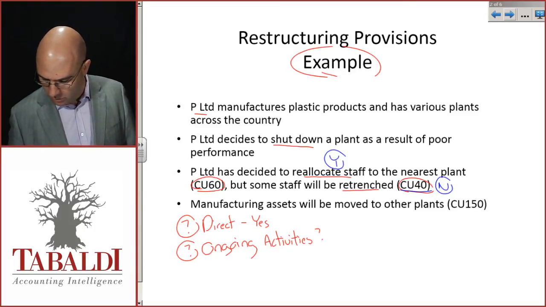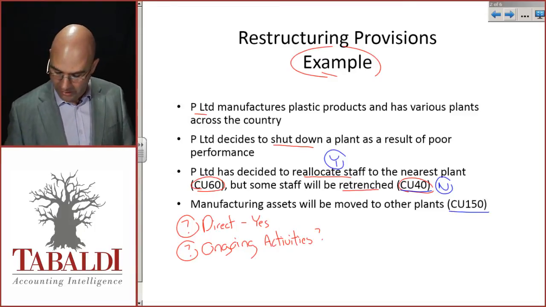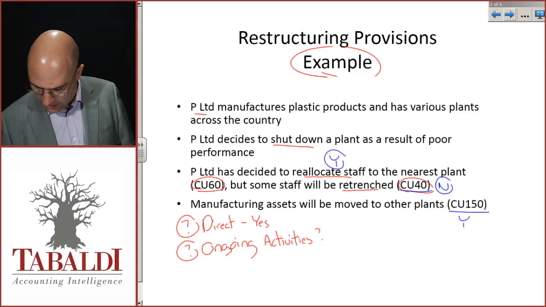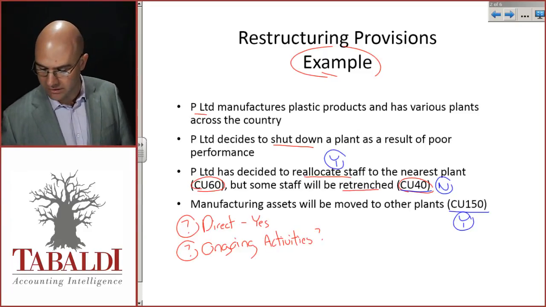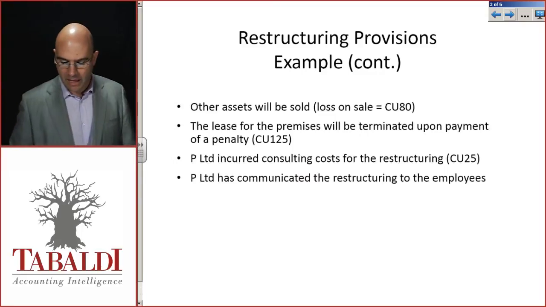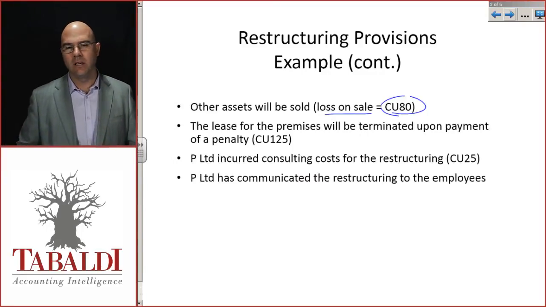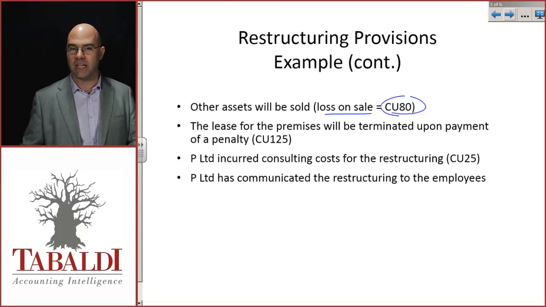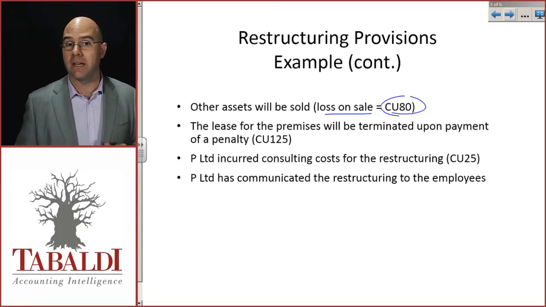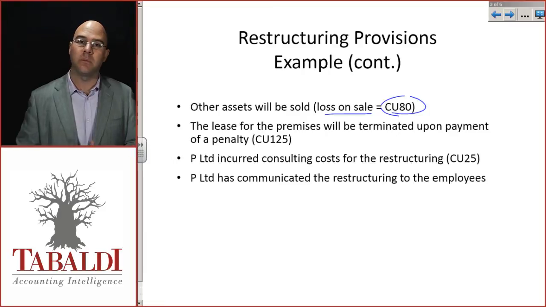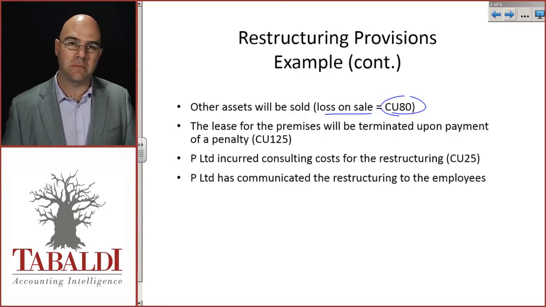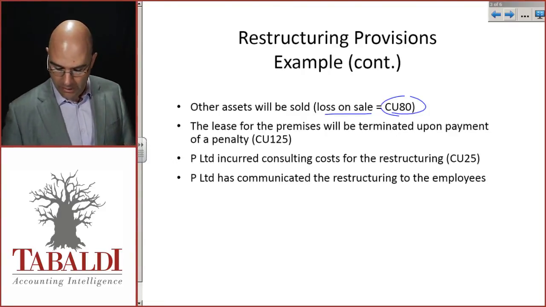Manufacturing assets will be moved to other plants. Is that part of an ongoing activity? That is yes, we're moving it to another plant. It will continue to operate. Other assets will be sold. The loss on the sale, okay, is 80. Well, here, ladies and gentlemen, the question actually comes from the last set of notes that I made sure you read, right? There it says we must exclude losses or impairments on related assets. So that will not be included.